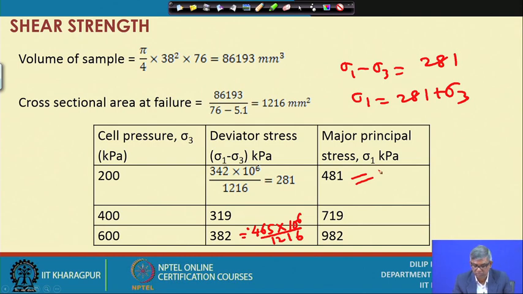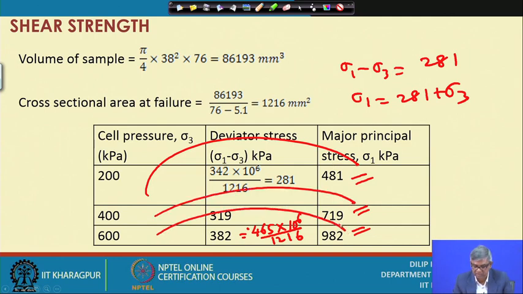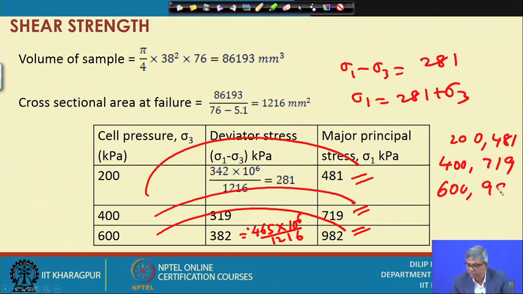Similarly, we get 400 and 719, and 600 and 982. That means we are getting three sets of data, so we can draw 3 circles now.